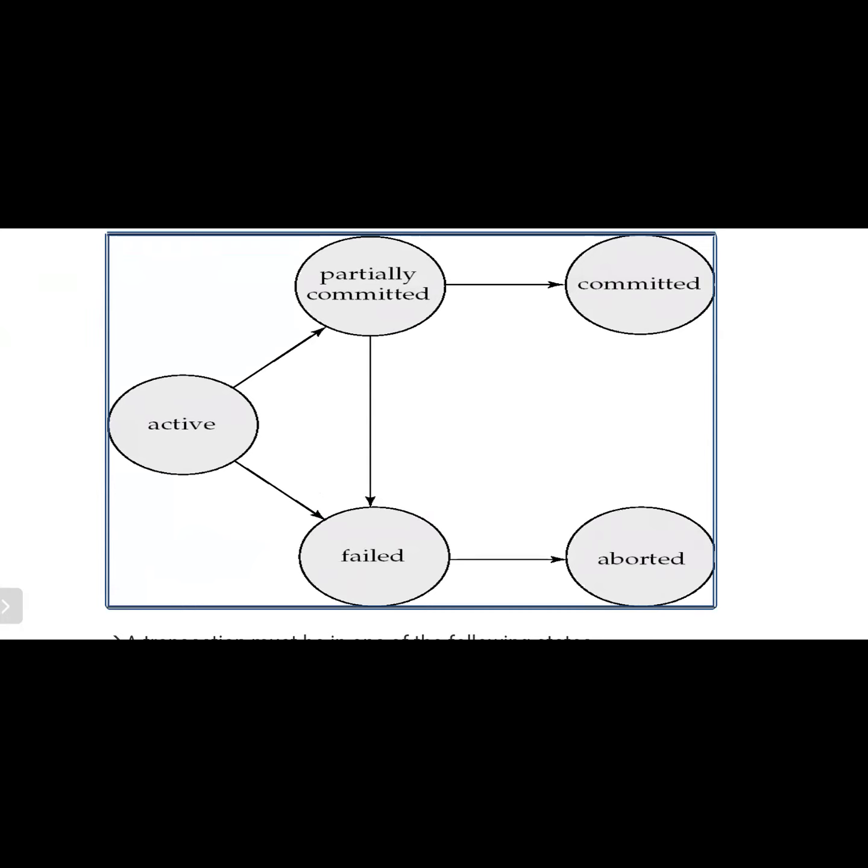For example, when a database management system performs operations, at every situation we depend on transactions. If we go to the bank and deposit some amount, that will be identified by a transaction. So what are the states of the transaction?